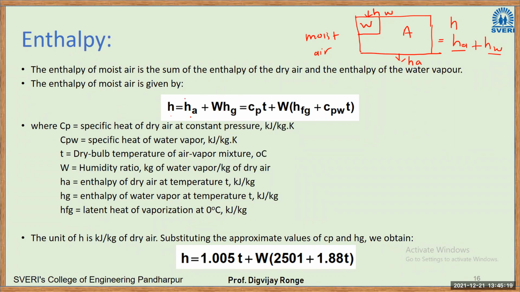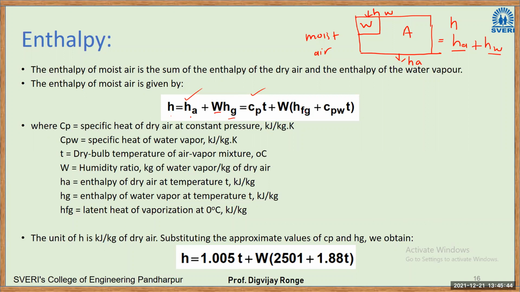Now in this case, Ha, that is the enthalpy of dry air, is replaced by Cp T. We have seen that enthalpy is equal to the specific heat at constant pressure, that is Cp, into the temperature, that is the dry bulb temperature. Again, in this case, specific humidity into the enthalpy of water vapor.